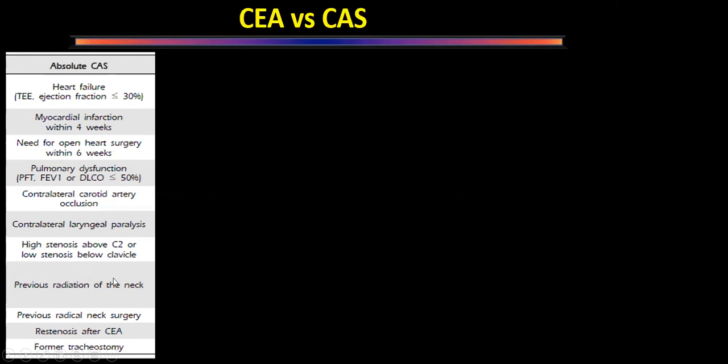Whenever patient has undergone previous neck radiation or previous neck surgery, or a patient who has had a carotid endarterectomy before this, or a tracheostomy. These patients, they are absolute indication for doing carotid artery stenting. These patients we cannot offer carotid endarterectomy.